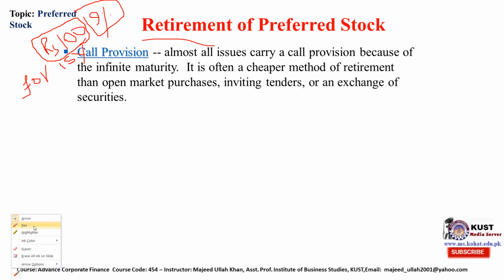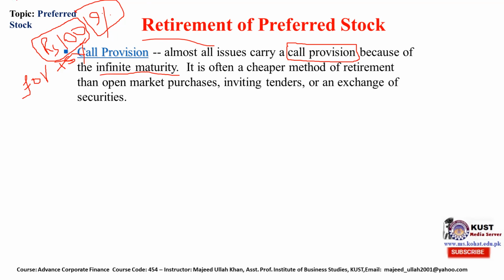Call provisions. Almost all issues carry a call provision. Call means that the company can announce to buy back their share at any time because of infinite maturity. These preferred stocks have infinite maturity. If there is no 15 years, then infinite maturity. So there will be a call option or call provision in the terms and conditions that the company has a right that at any time they can call back their preferred stock and pay the par value to these shareholders.